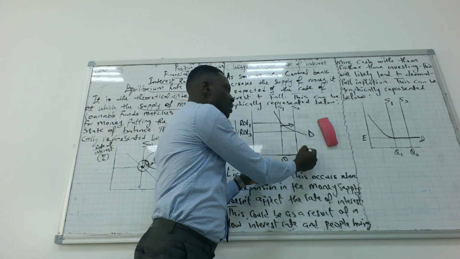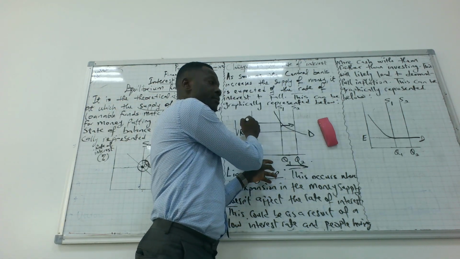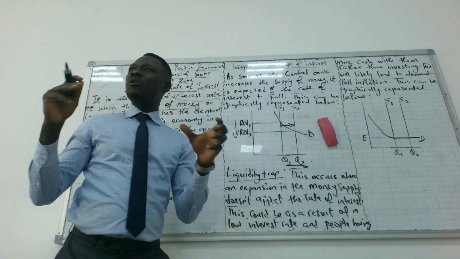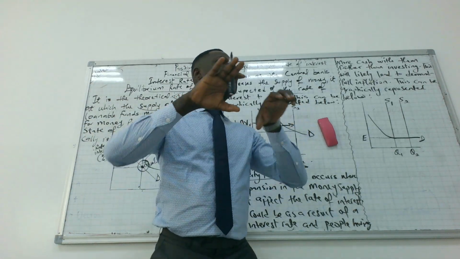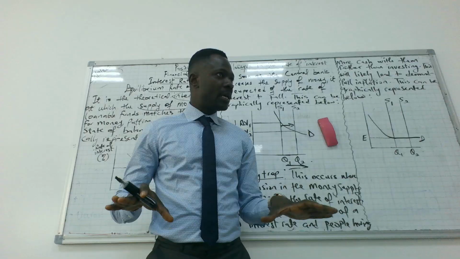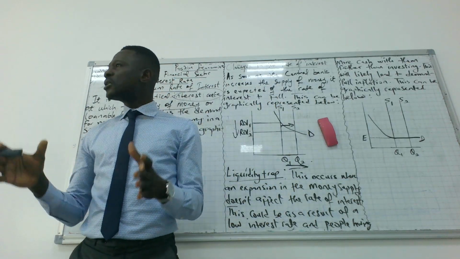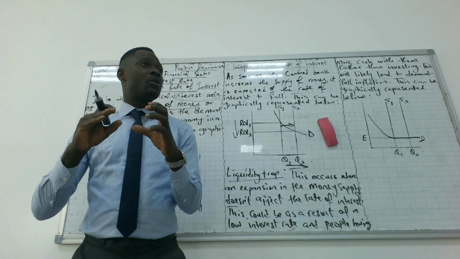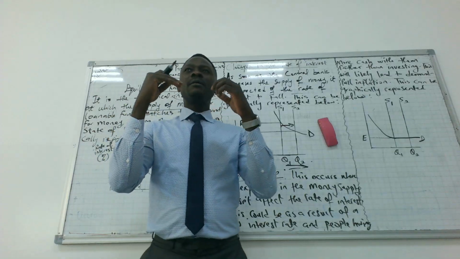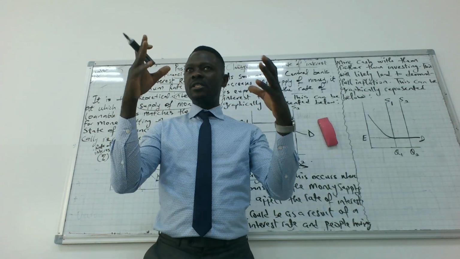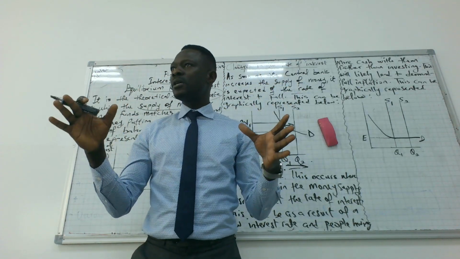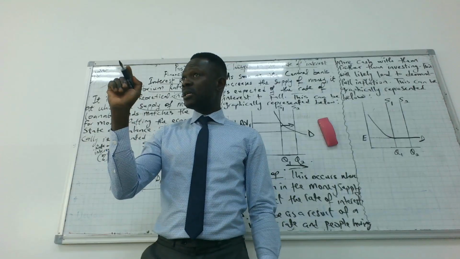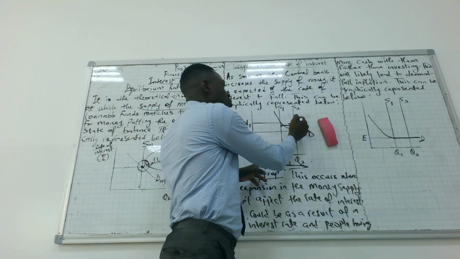The quantity of money, this is the quantity of money, this is the rate of interest. As soon as the central bank of a country thinks about expanding money supply, that is expansionary monetary policy. So as soon as the central bank of Libya thinks about supplying more currencies, more money into the Libyan economy, that would increase the supply of money from S1 to S2.